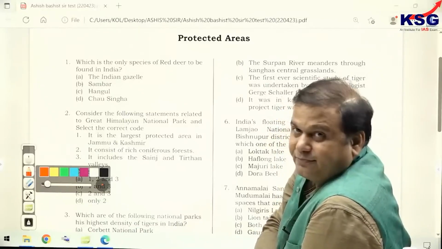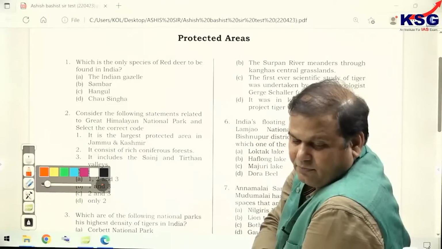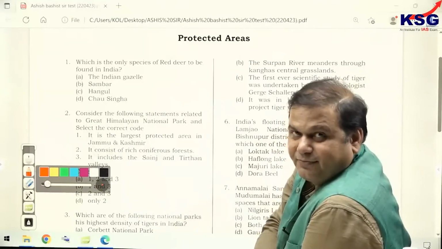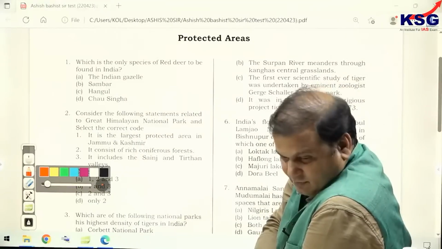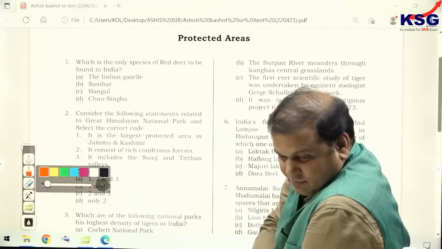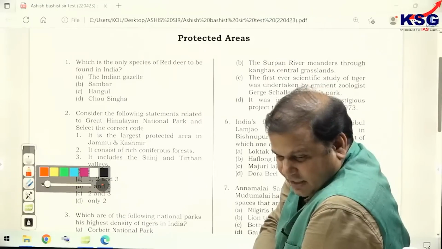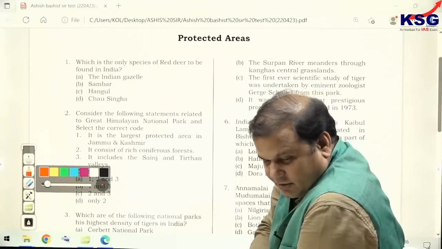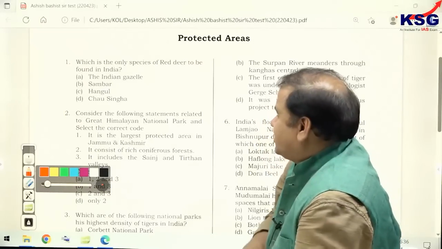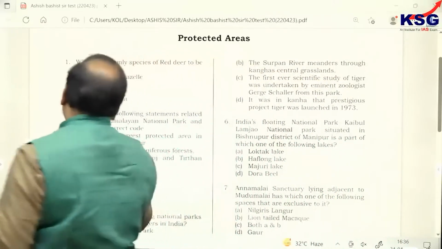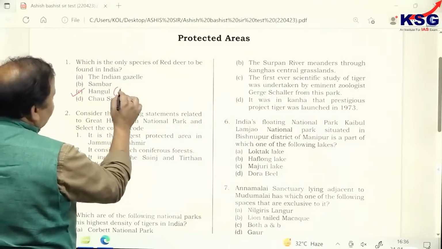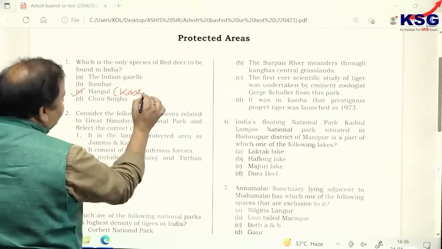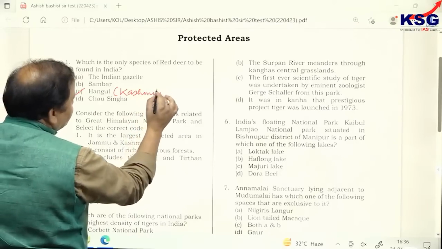Yes. C is the right answer. Not sambar, it's hangul. Clear? And hangul is also called as what? It is called as Kashmiri stag.